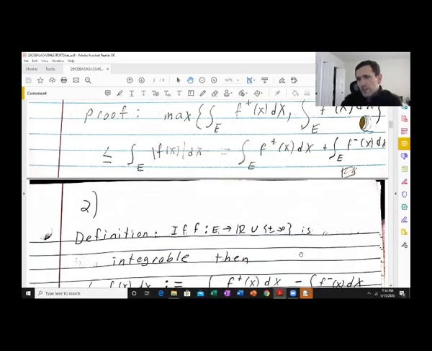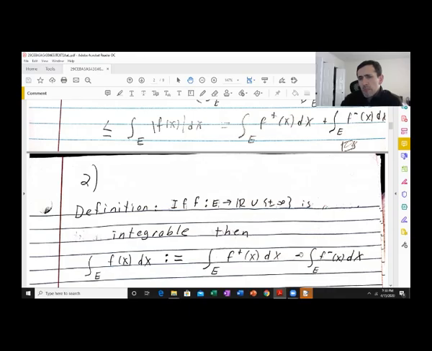All right, so that leads us to the following definition. If f is integrable, then we define the integral of f of x to be the integral of f plus minus the integral of f minus. And there's no ambiguity here. F plus and f minus are two non-negative functions, we can integrate them, and both of these integrals are finite because f is integrable. So this is a real number minus a real number, and hence it's well defined.